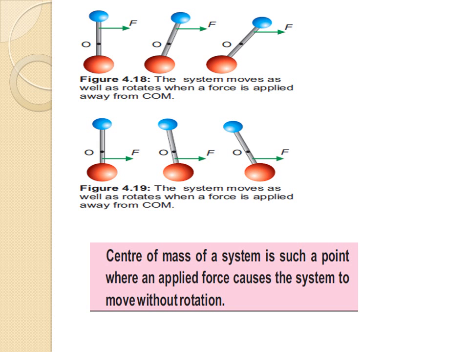How? Now it would be clear from this figure. Figure 4.18 shows the system moves as well as rotates when a force is applied away from center of mass. Where was initially the center of mass? At the midpoint. As you have seen here, the black dot in this figure stands now for center of mass, but force acts slightly upward on the lighter mass. So the lighter mass moves, or the system of the particles moves towards the direction of the force and as well as rotates.